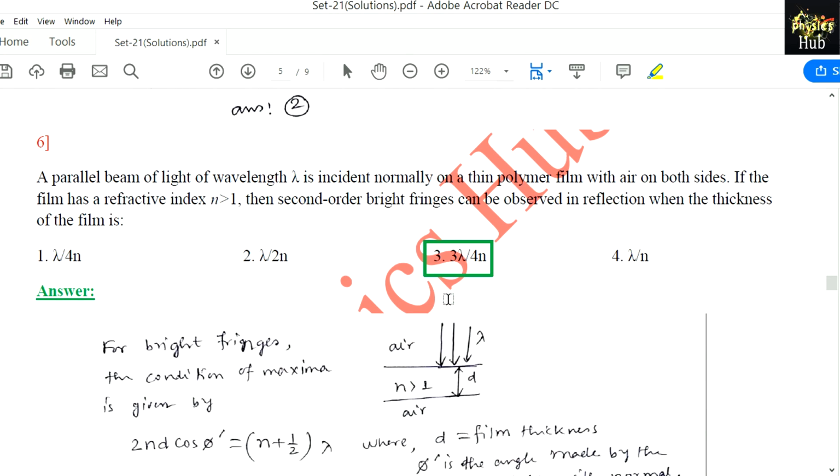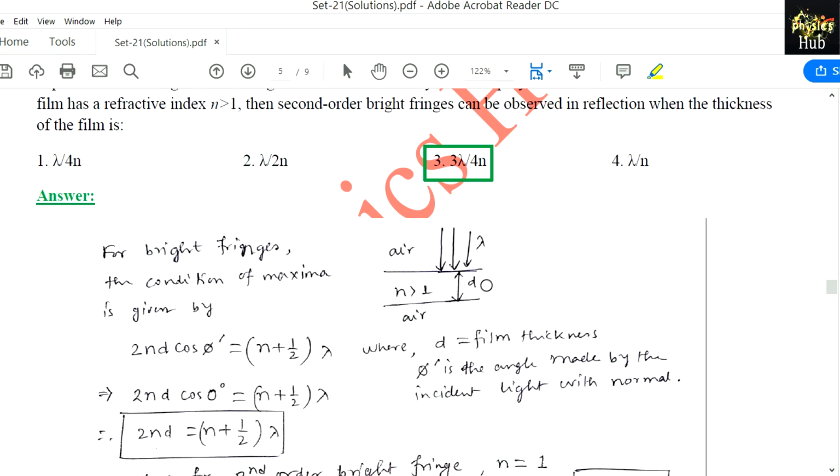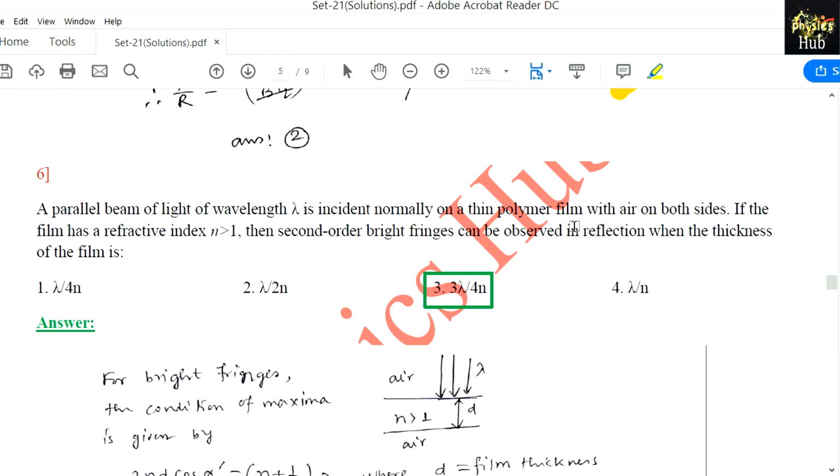Number 6. A parallel beam of light of wavelength lambda is incident normally on a thin polymer film with air on both sides. If the film has a refractive index n greater than 1, then second order bright fringes can be observed in reflection when the thickness of the film is. So as you can see, this is the film and the light is incident normally, and d is the thickness and n is the refractive index inside this thin polymer film.